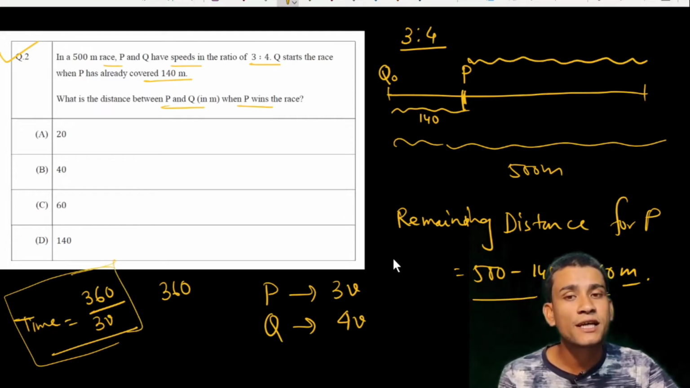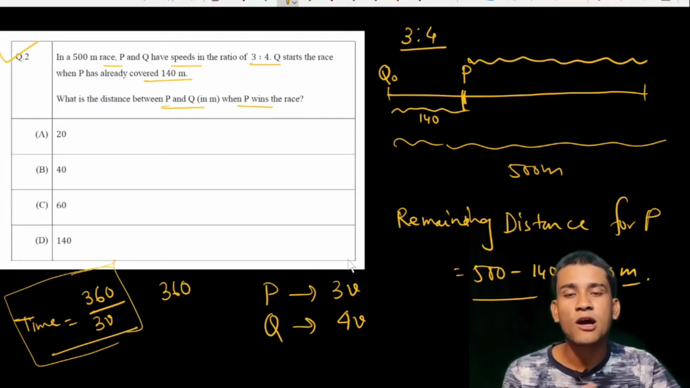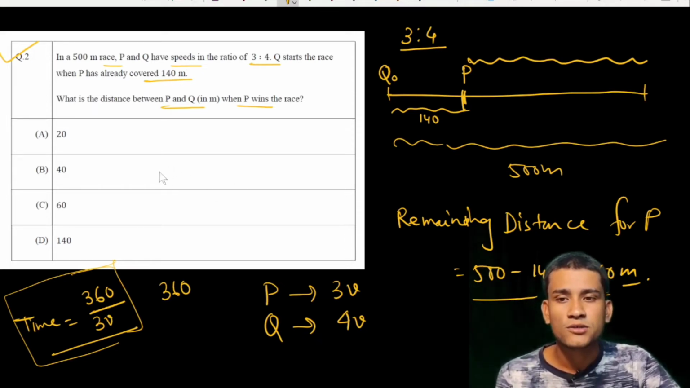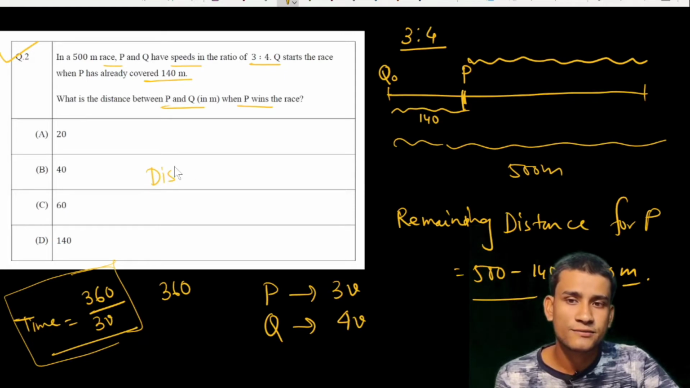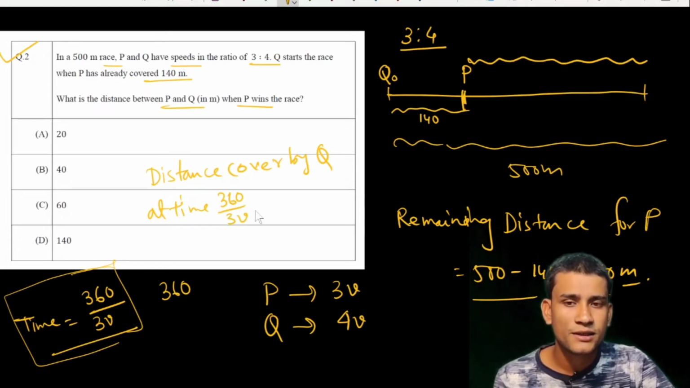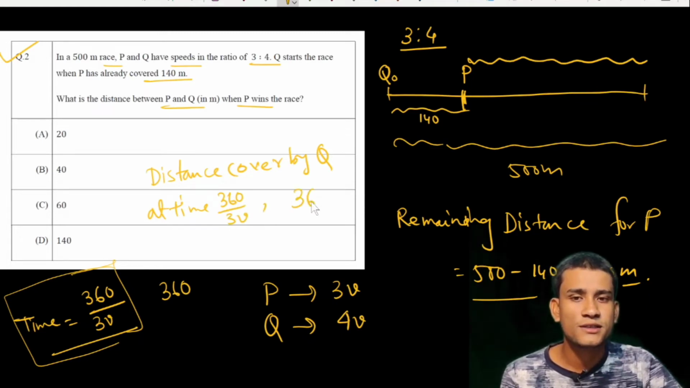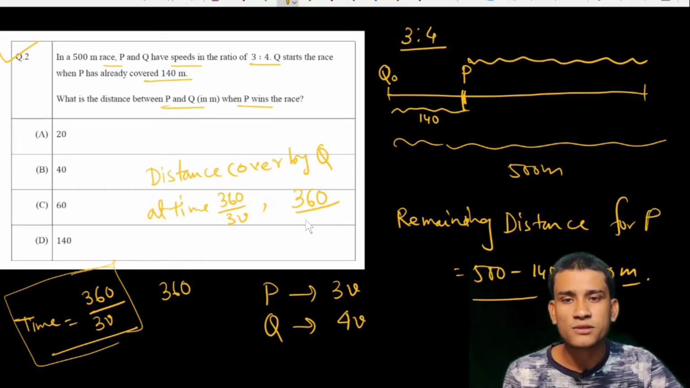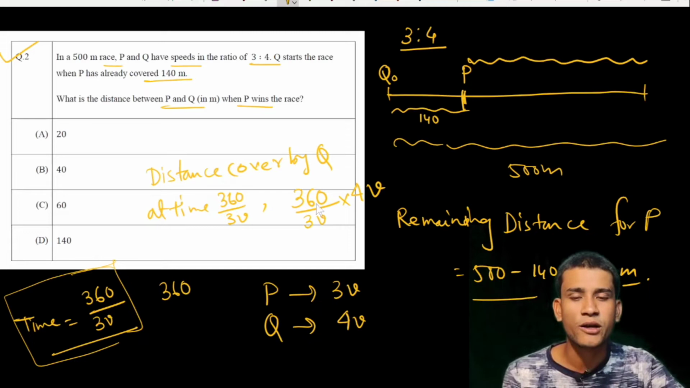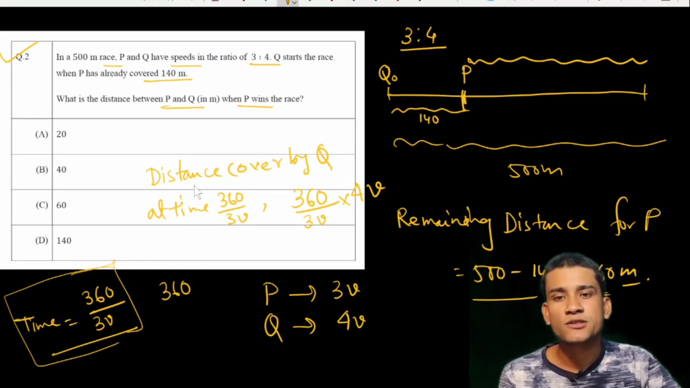Now at this time, how much distance does Q cover? So the distance covered by Q at this time, 360 by 3v, is equal to this time multiplied by his velocity, which is 4v. So this is the distance covered by Q.